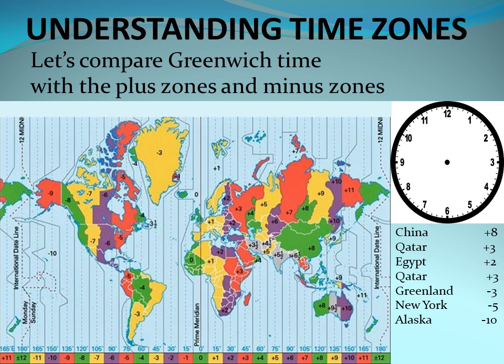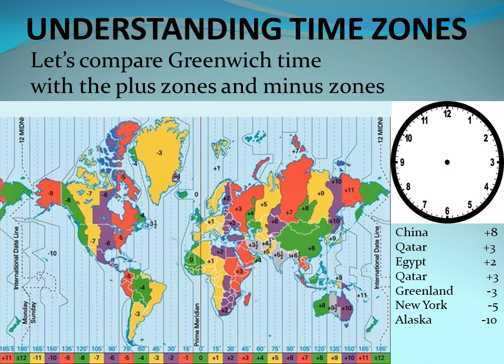Don't be afraid. All right, we also have Qatar. We have Egypt, we have Greenland, New York, Alaska. Now we have these countries, okay? These countries and the hours ahead of Greenwich time or the hours behind Greenwich time, okay? Now let's try this. China is a +8 country. Look up, we've taken away the time at the top. So now we have to determine it by ourselves.